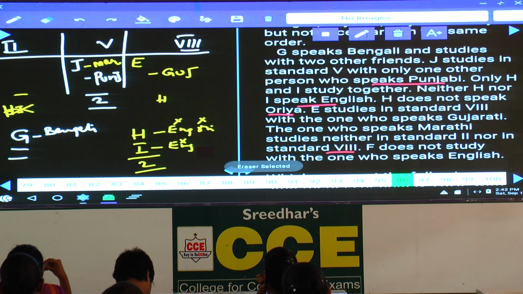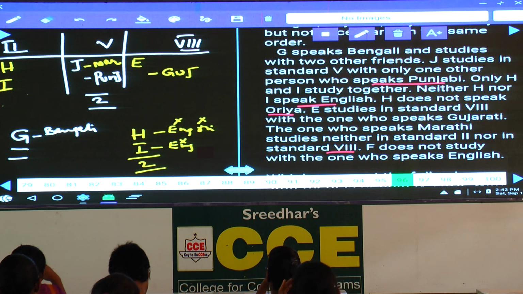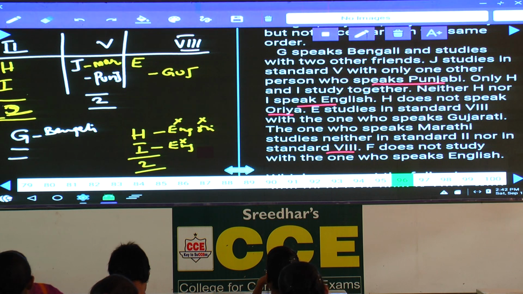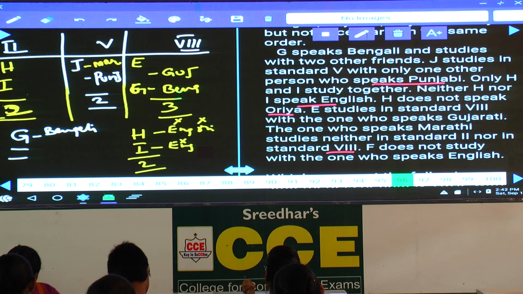Are you following this one or not? If G is in the 2nd standard, then there is no place left for H. Hence H cannot be here. So where should H be? H must be in the 2nd, and I is also in the 2nd. And now where should G be? G must be in the 8th standard. Hence, H and I, 2nd standard, 2 people. Now in the 8th standard we need to have 3 persons. G is Bengali, and as G is Bengali, G is here.